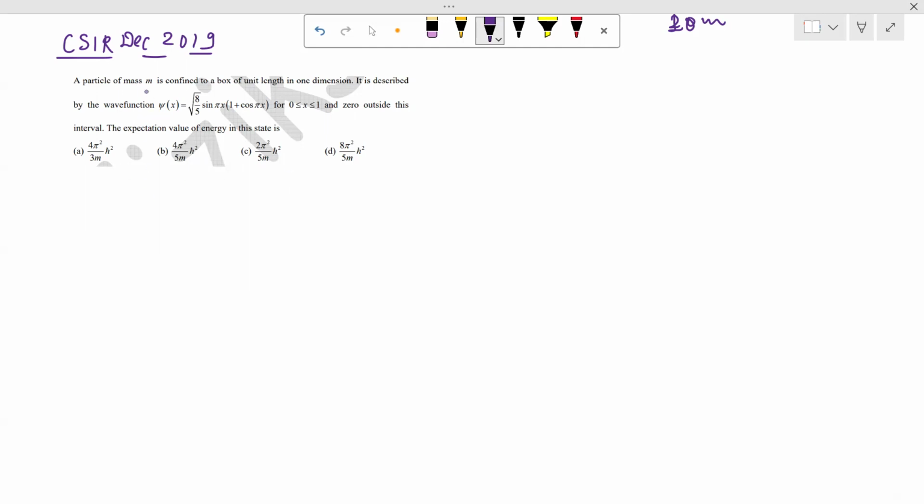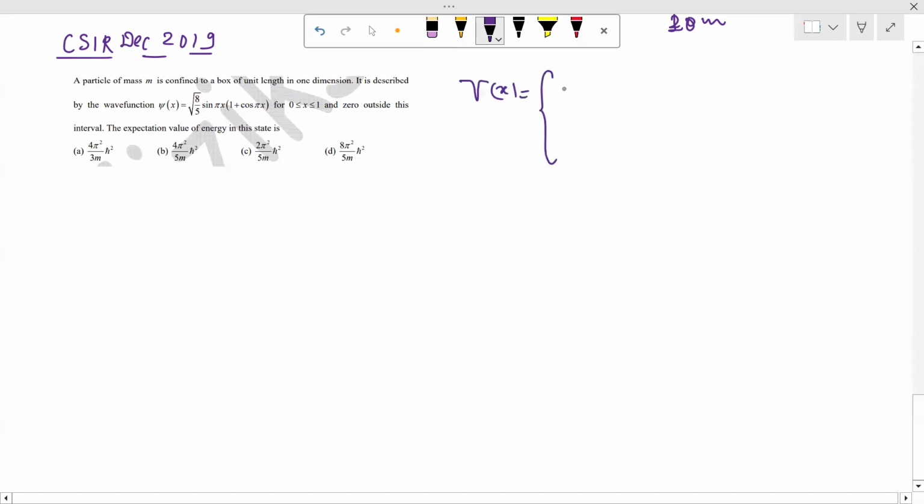So the question asked is that a particle of mass m is confined to a box of unit length in one dimension. It is described with a wave function psi(x) equal to root 8 by 5 sin(pi x) into (1 plus cos(pi x)), and 0 outside the interval. Find the expectation value of the energy. So it is a problem of a one-dimensional infinite square well, where the potential is given by V(x) equal to 0 for all x lying between 0 and L, L is the length of the box, and outside it is infinite.